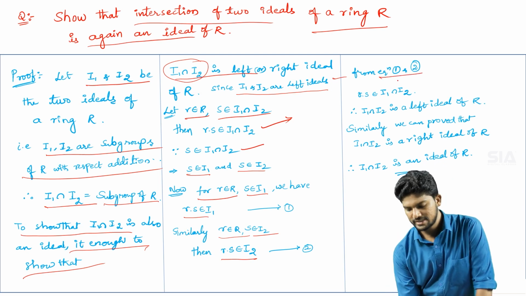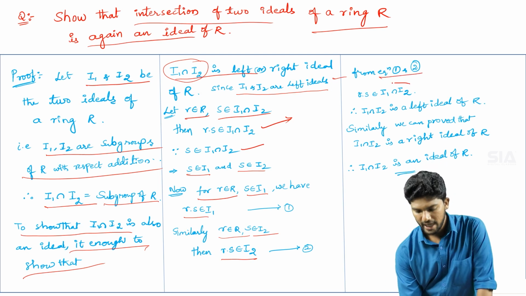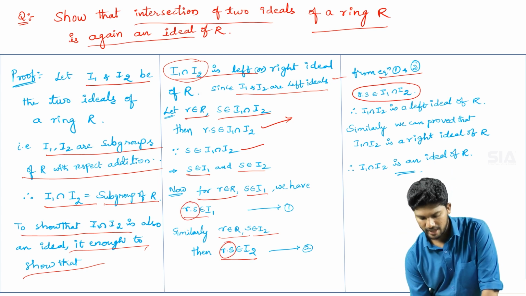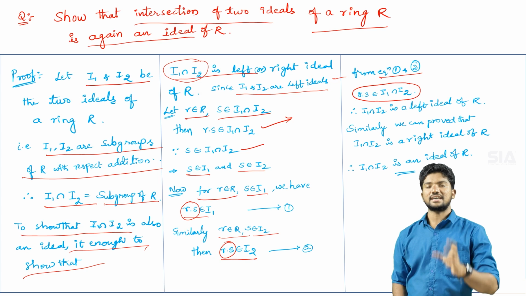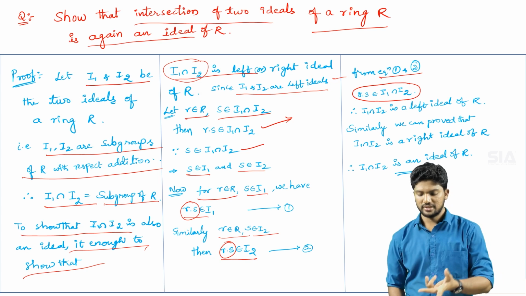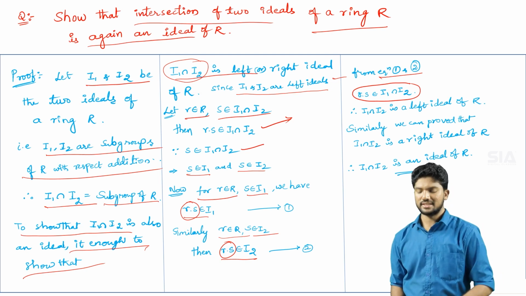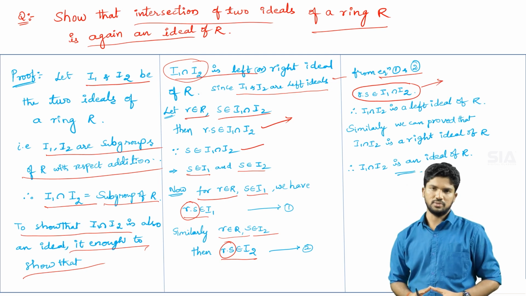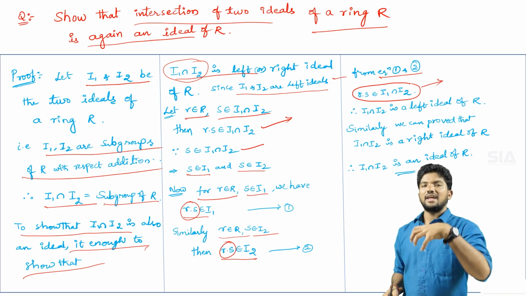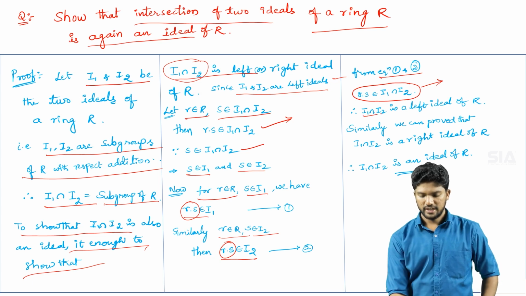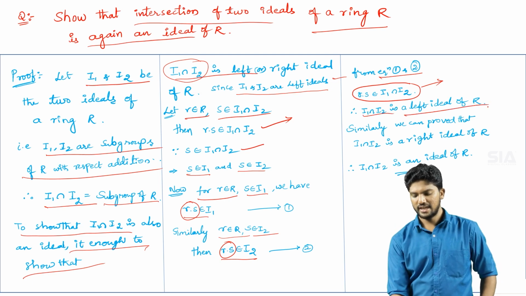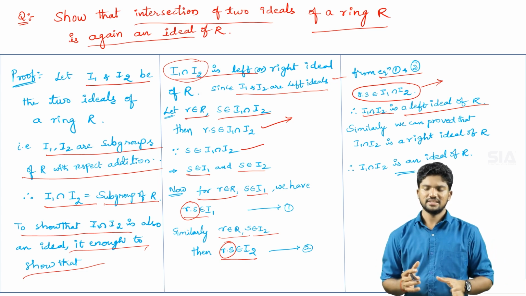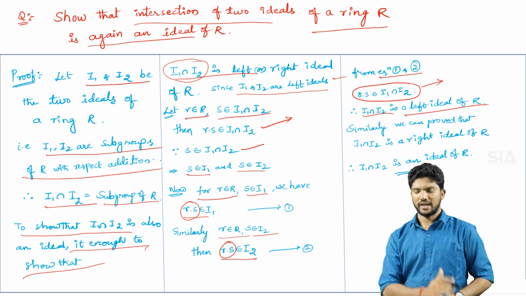So therefore from equation number 1 and equation number 2, here we have r into s and here we have r into s. In both equations r into s is the common element. So then for the common element we can apply the intersection. Therefore r into s belongs to I1 intersection I2. So r into s is the left ideal representation. Therefore I1 intersection I2 is a left ideal of capital R. Whenever you take I1 and I2 as left ideals, then their intersection is also a left ideal.